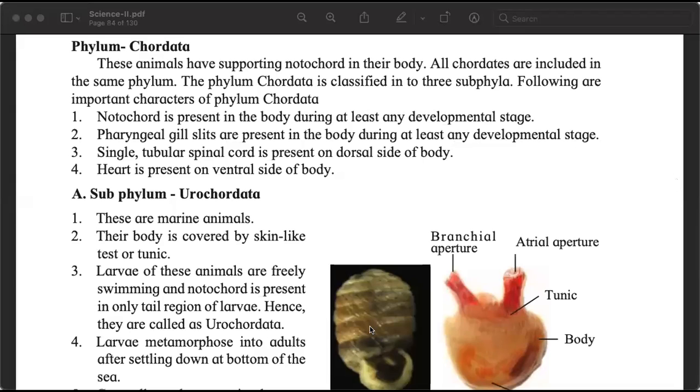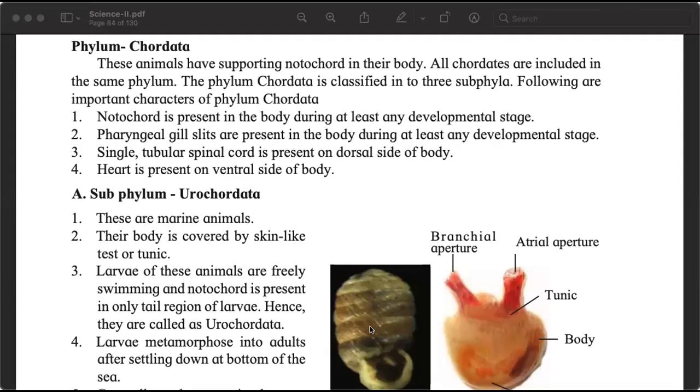Finally, we move to something that is very, very closely related to us. Finally, we move to the phylum Chordata. Remember, in the traditional classification, the kingdom Animalia is divided into 2 subkingdoms, non-chordates and chordates. But in the 5 kingdoms classification, there is no such subkingdom. All multicellular organisms are part of kingdom Animalia, and then there are phyla.